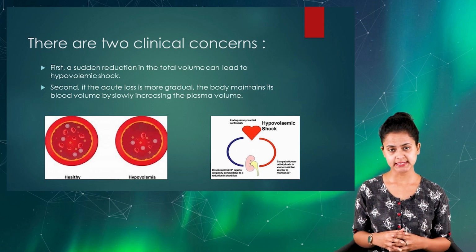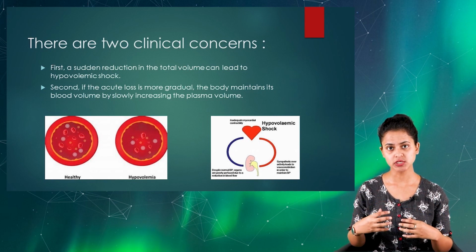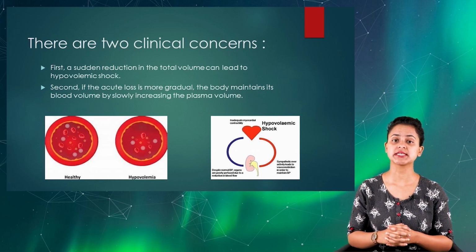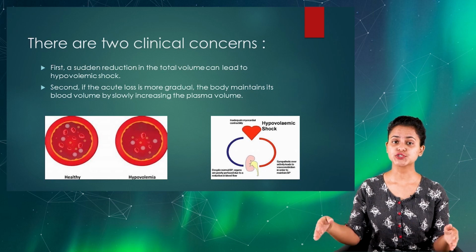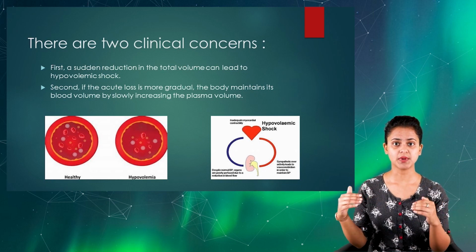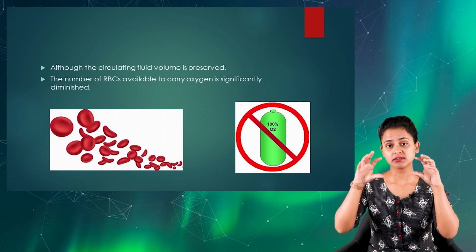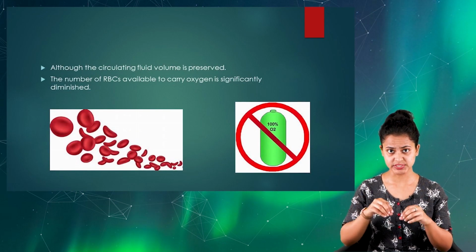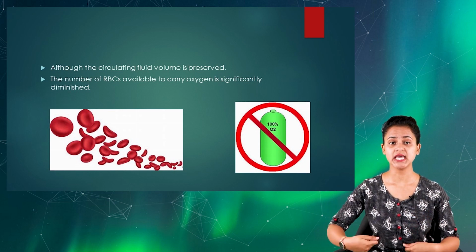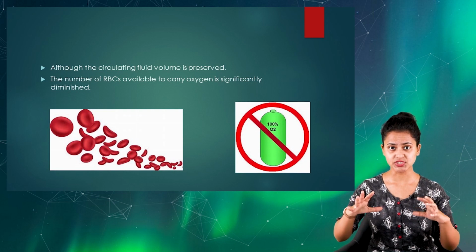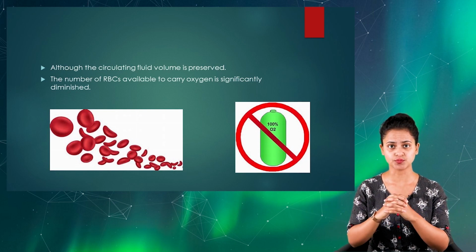The second one is if the acute blood loss is more gradual, the body will maintain the blood volume by slowly increasing the plasma volume. Although the circulating fluid volume will be preserved, as the body tries to compensate, the client will have an increased amount of fluid in order to manage the fluid volume deficit.